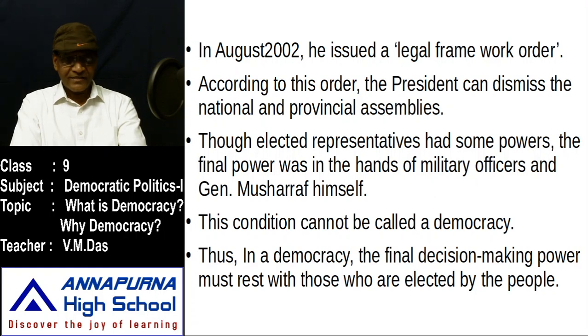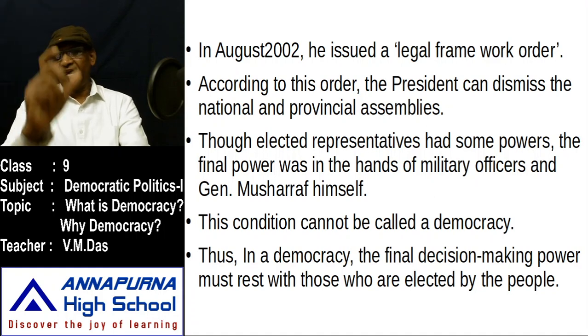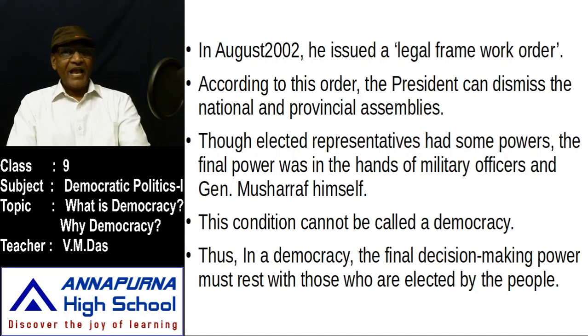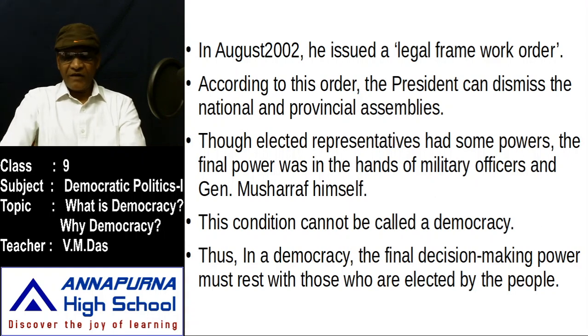In a democracy, the final decision-making power must rest with those who are elected by the people, my dear children. The power must be vested not in the hands of a single ruler, but in the hands of the people.